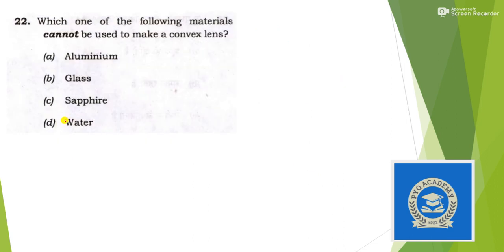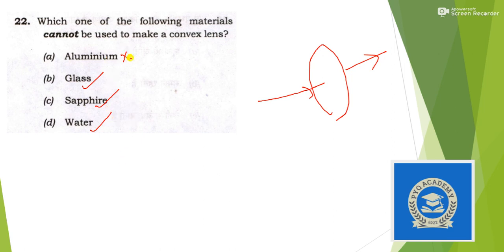Next, which one of the following materials cannot be used to make a convex lens? So it is talking about a lens, which means light should come from this side and it should pass through. Out of all the four, the light ray can pass through glass, it can penetrate sapphire as well as water, but it cannot penetrate aluminum because it is not transparent, it is opaque, and light can only pass through a transparent material.